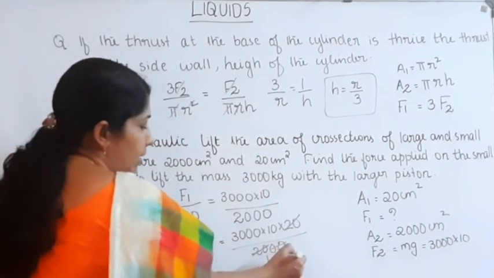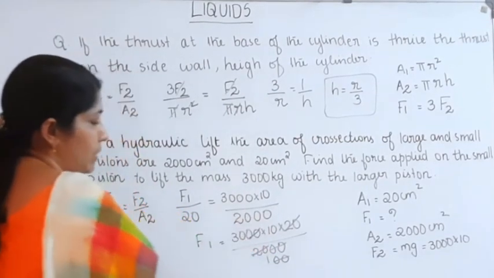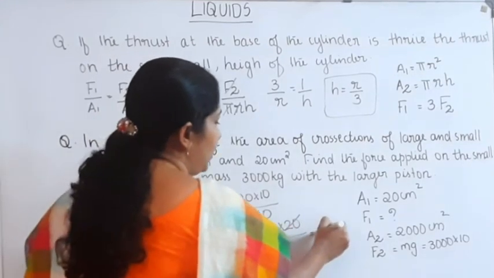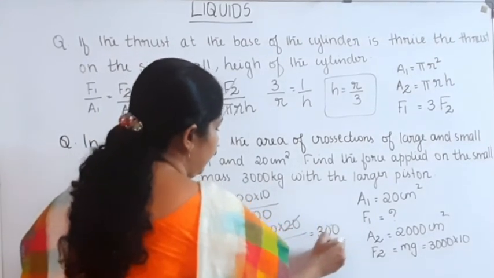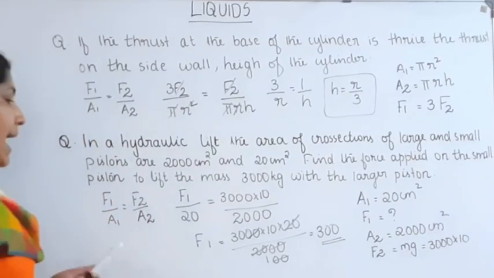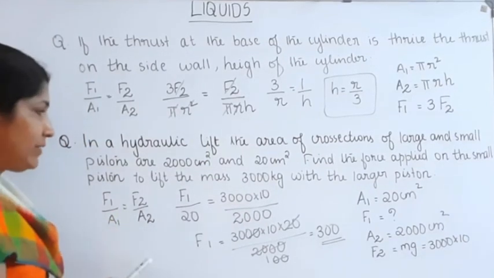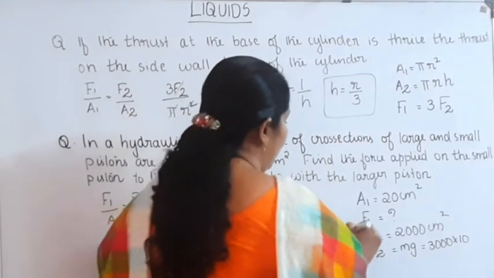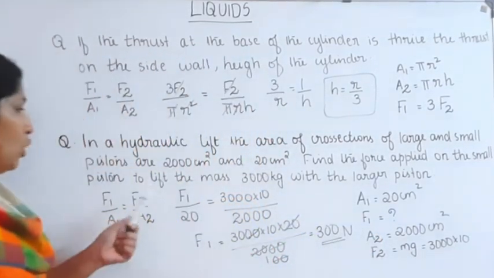Then 100 cancels with 3000, then it becomes 300. So F1 is equal to 300. The force acting on the small piston is equal to 300 Newton.